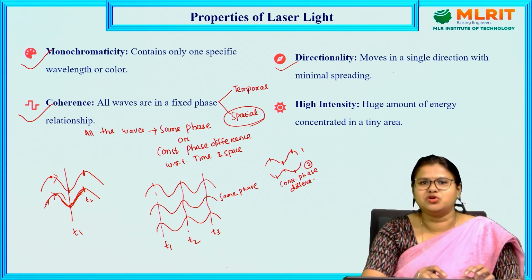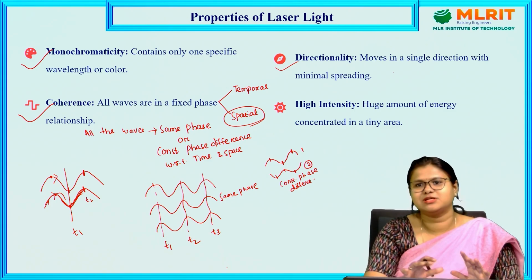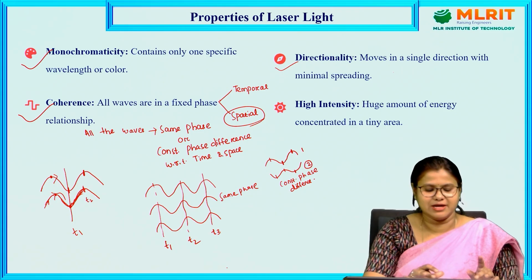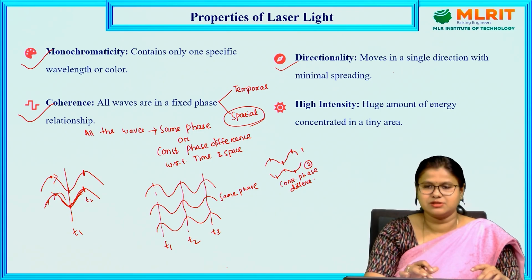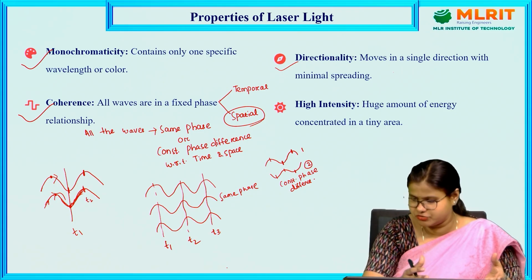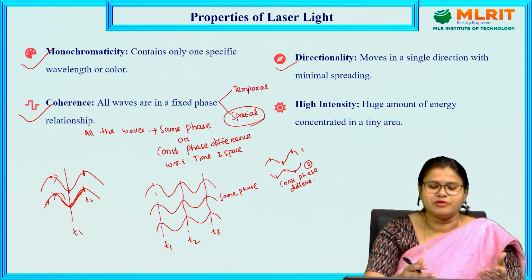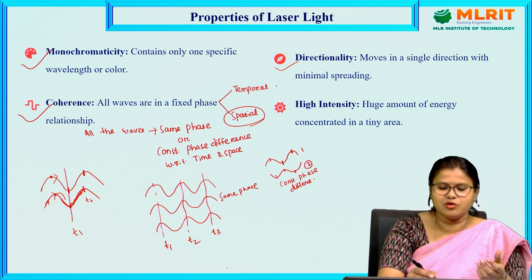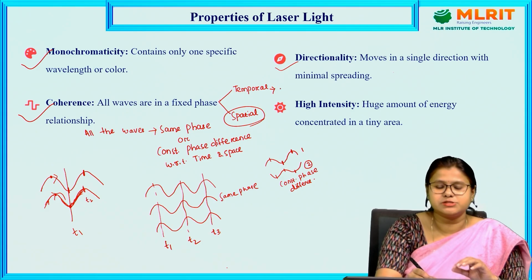So as I told, in this temporal coherence with a specific time, we are getting the same phase or a specific phase correlation. So what does it lead to? This temporal coherence will lead to a specific frequency or specific wavelength.